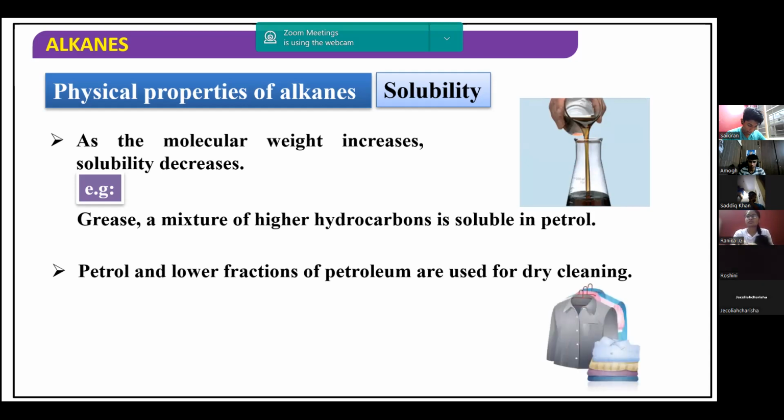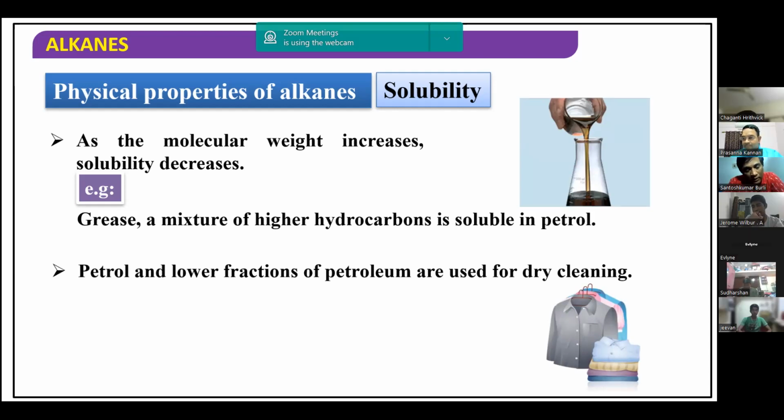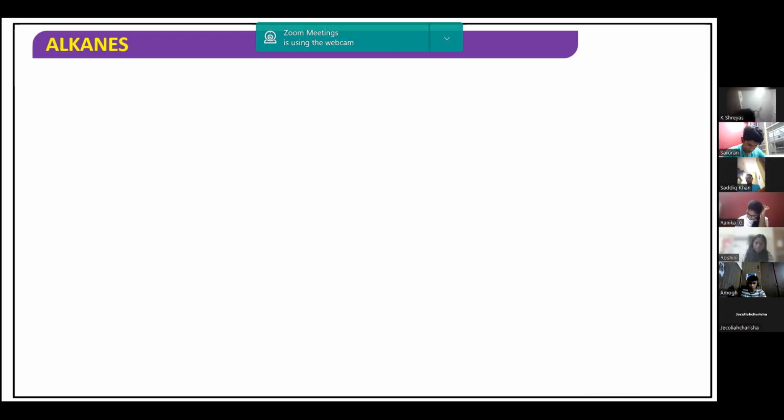Lower fractions of petroleum means compounds with a lesser number of carbon atoms. Those are used especially in dry cleaning. This is one of the applications of these hydrocarbons with respect to their solubility.